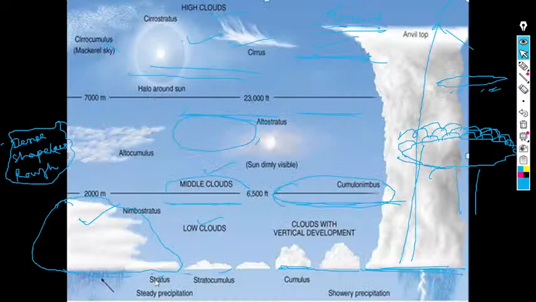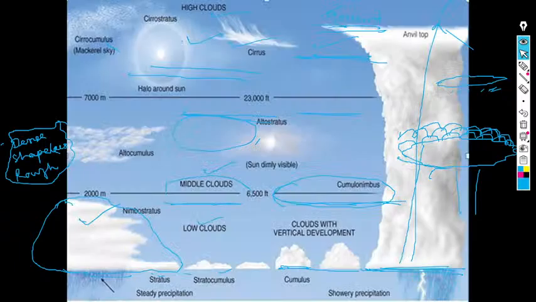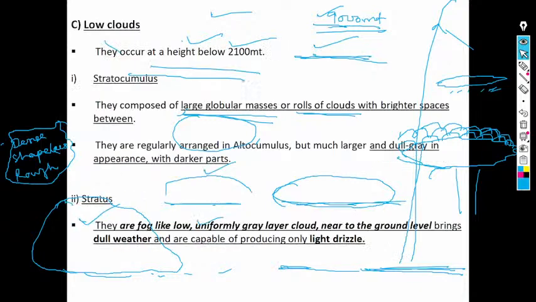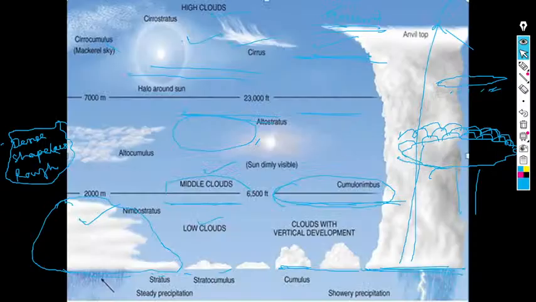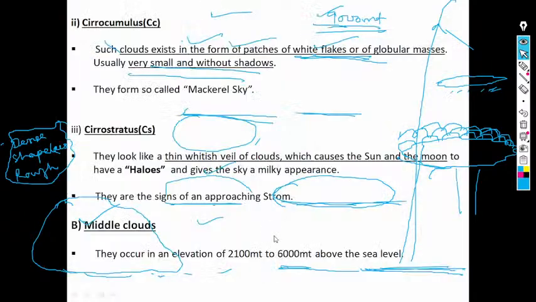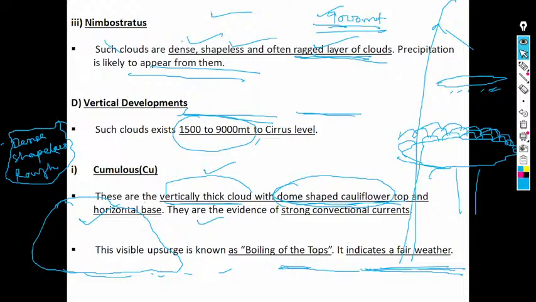Here you can see clearly: stratus is here, this one precipitation, then nimbostratus, then stratocumulus is here, then nimbostratus is there. Stratocumulus here, then nimbostratus we saw, then cumulus we see here. Cumulus basically has a cauliflower top, horizontal base, and is evidence of strong convectional current.